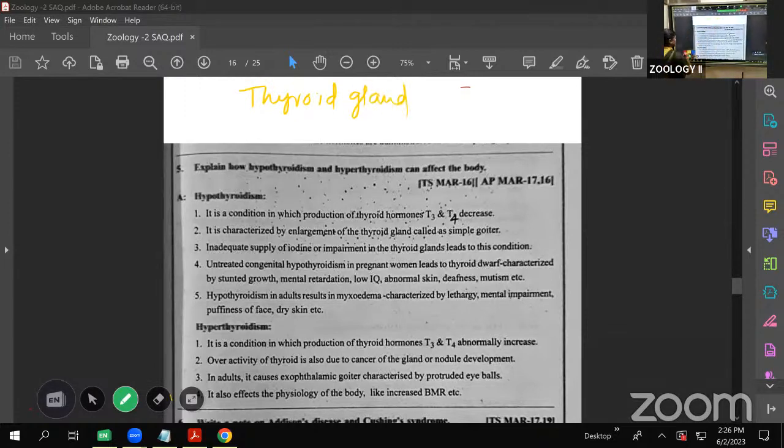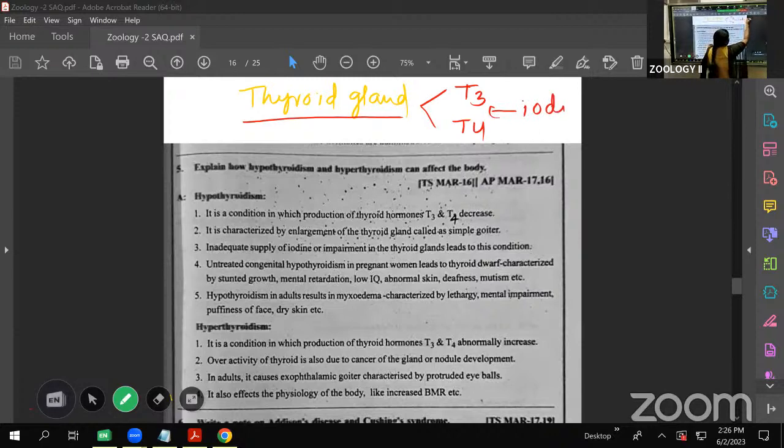Here, the thyroid gland mainly secretes the hormones called triiodothyronine T3 and tetraiodothyronine T4. Combined, we call it the thyroxine hormone. For the synthesis of T3 and T4, iodine is compulsory. Iodine is required for the formation of the thyroid hormones.